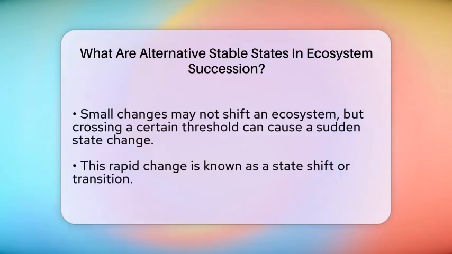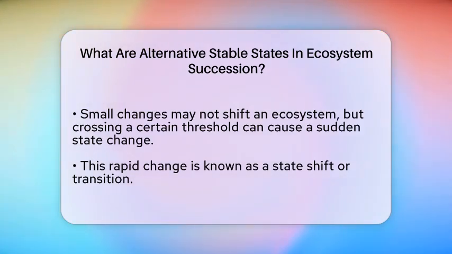Small changes might not cause a shift, but if a disturbance crosses a certain threshold, the ecosystem can suddenly switch to a different stable state. This is called a state shift. Understanding these stable states helps us see that ecosystems are not always predictable.